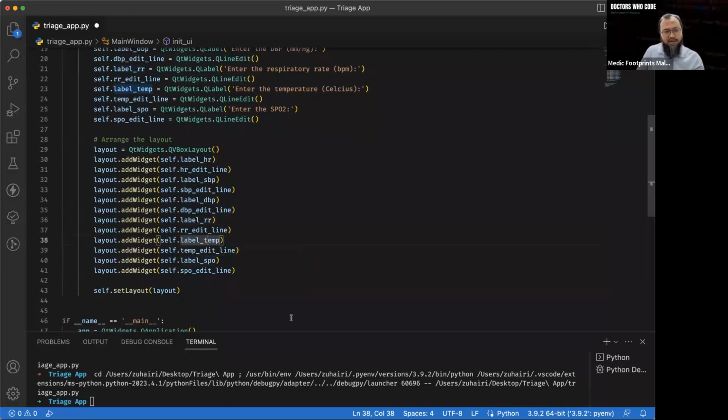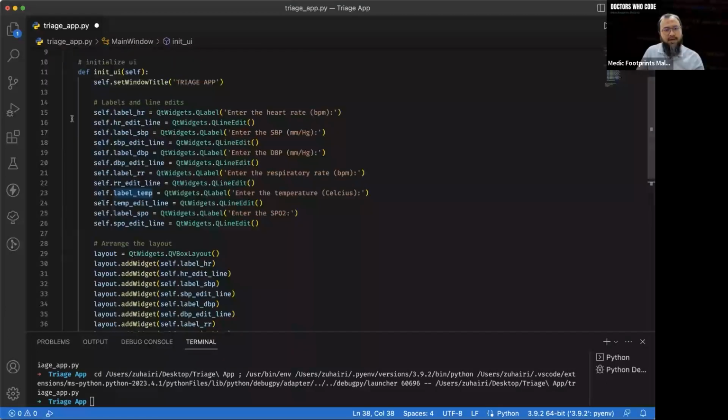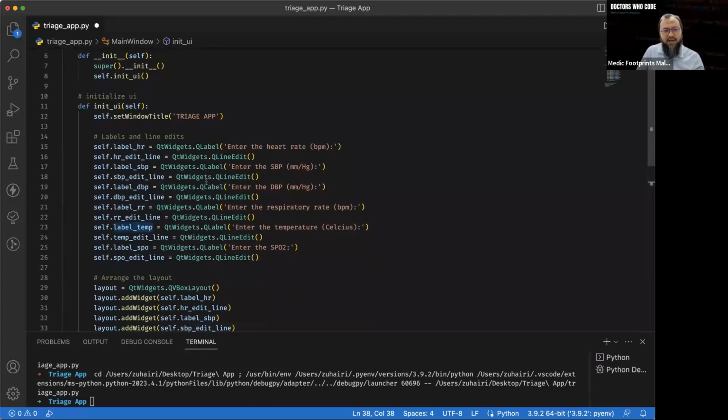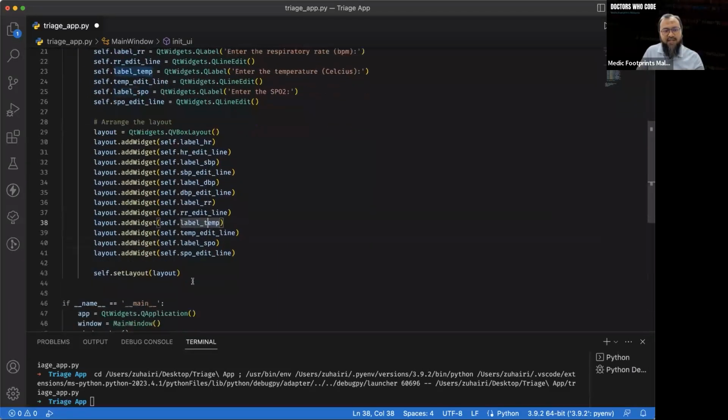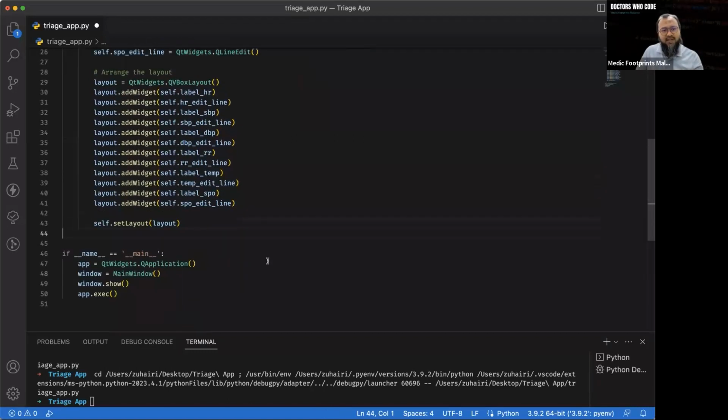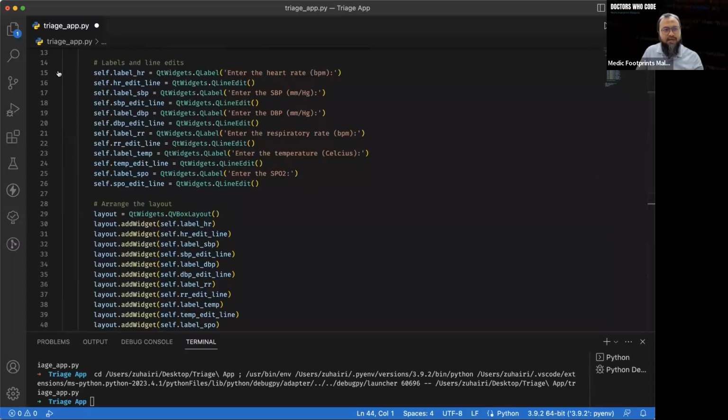So I think you can imagine what's going on here. Don't worry about the peculiarities of what to write. Just understand the structure first, what I'm doing here. It's quite simple actually. You can see first we are defining all the things, we are arranging the things, and we are setting everything inside this thing. Now, let's see what's going to happen if we run this program. Let's save quickly and let's run the program.